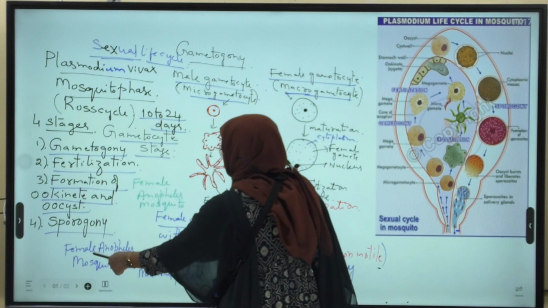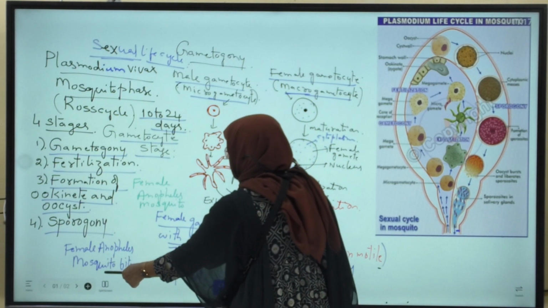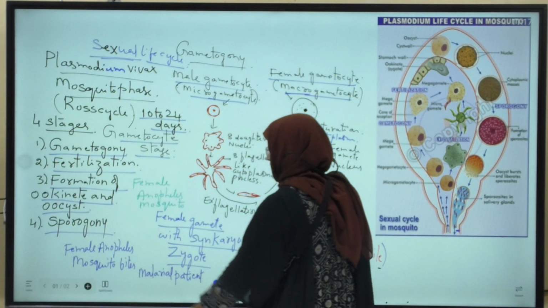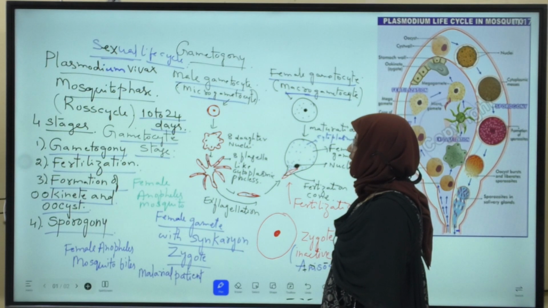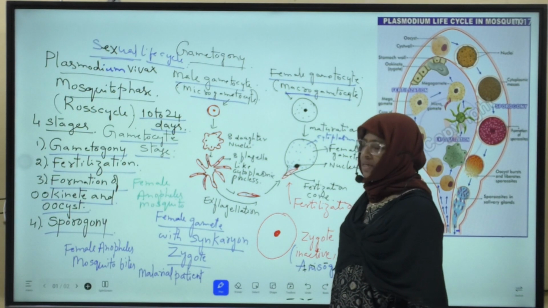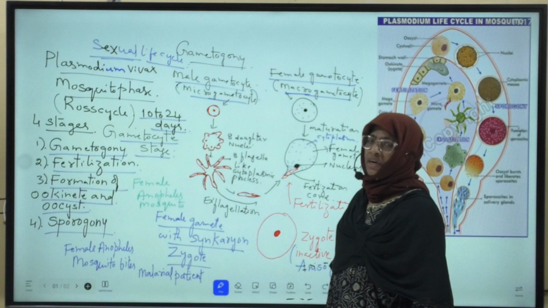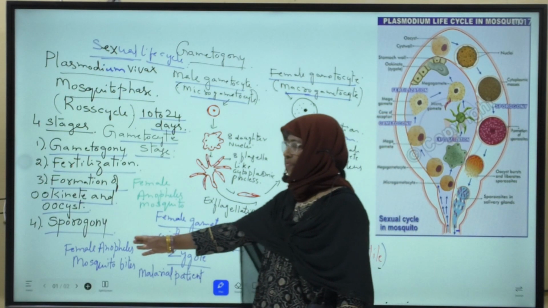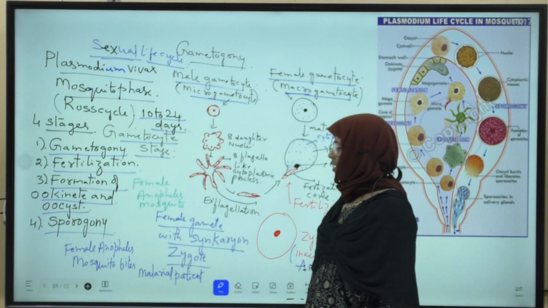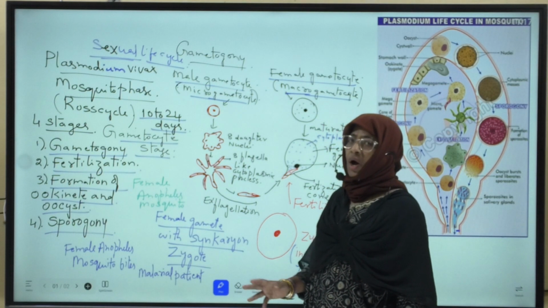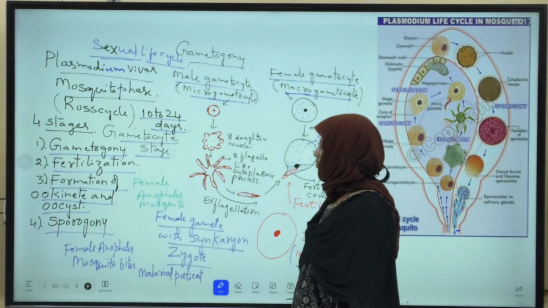When female Anopheles mosquito bites and sucks the blood of a malarial patient, what happens? These gametocyte stages enter into the gut of the female Anopheles mosquito, that is the crop of the mosquito.